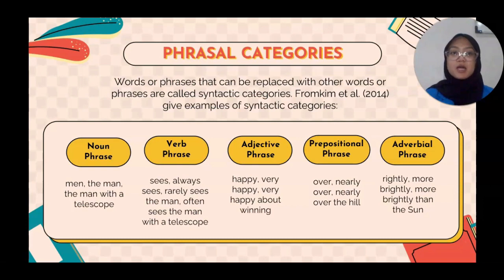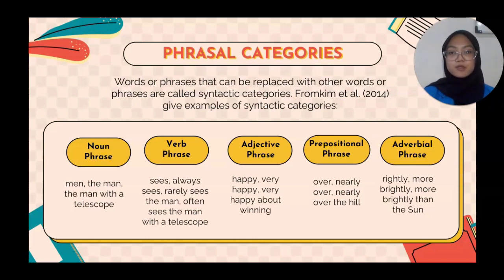First, phrasal categories. There are noun phrase, verb phrase, adjective phrase, prepositional phrase, and adverbial phrase. Noun phrase example is man, the man with a telescope. Verb phrase example is sees, always sees, rarely sees, sees the man with a telescope.